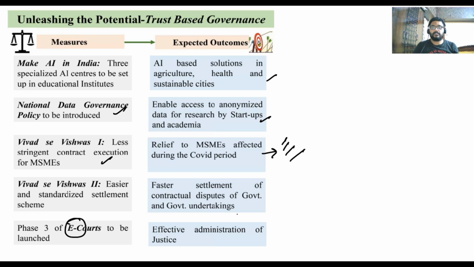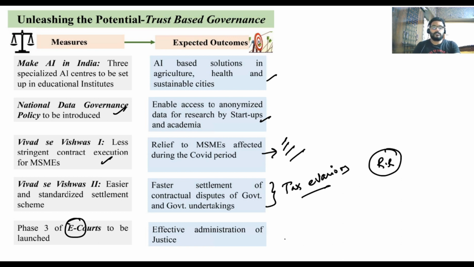Next, faster settlement of contractual disputes of government. That means anyone who is involved in tax evasion can come down to a settlement with the government under the scheme Vivad se Vishwas, so that it will increase the tax receipts, that is the revenue receipts of the government, plus unnecessary disputes can be controlled.